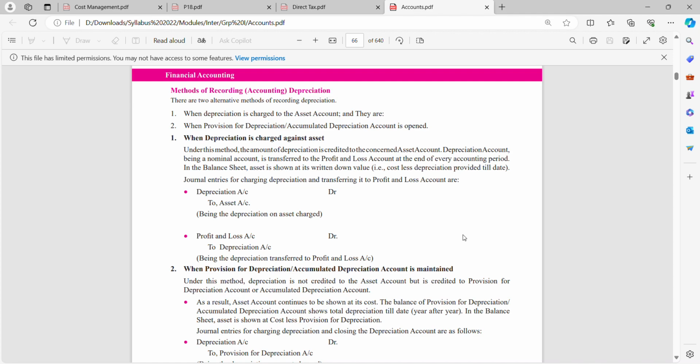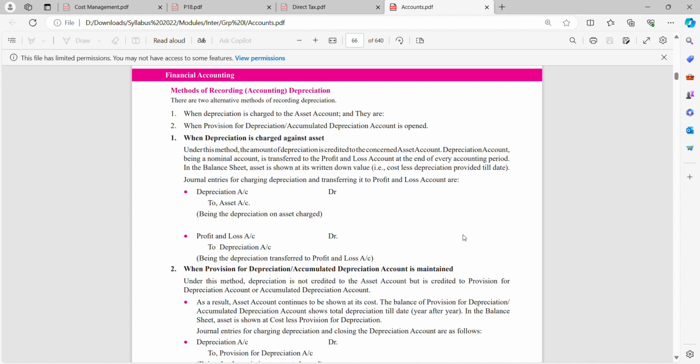I am crediting depreciation of 10,000, so now my asset value is 90,000. Depreciation account, being a nominal account, is transferred to profit and loss account at the end of every accounting period. In the balance sheet, the asset is shown at its written down value.